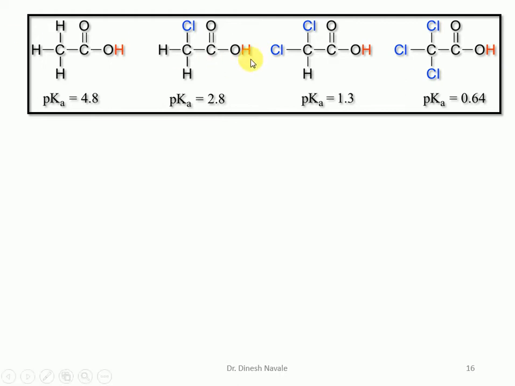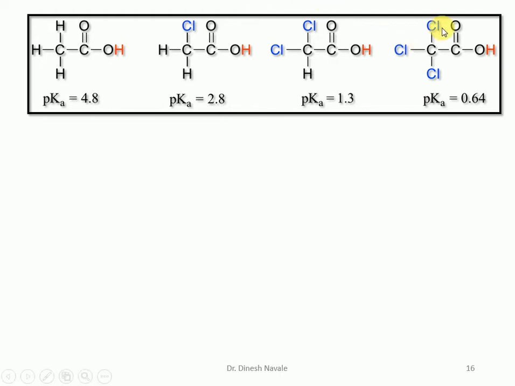In all 4 acids, trichloroacetic acid has been substituted by 3 chlorine, dichloroacetic acid has been substituted by 2 chlorine atoms, and monochloroacetic acid has been substituted by 1 chlorine atom, whereas in acetic acid there is no halide or chlorine atom. And the chlorine atom is going to exhibit minus I effect, and the minus I effect will be responsible for the stability of the corresponding acid.